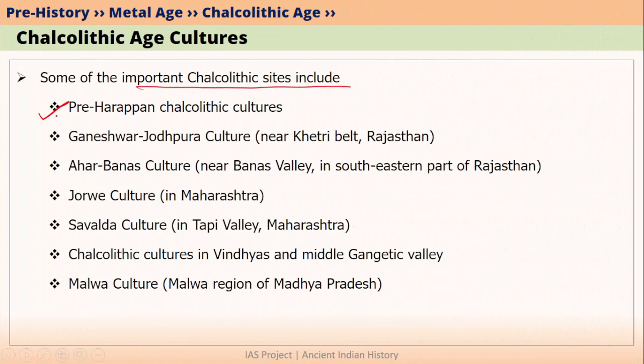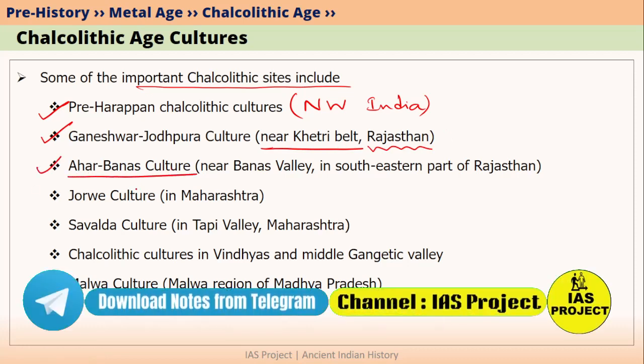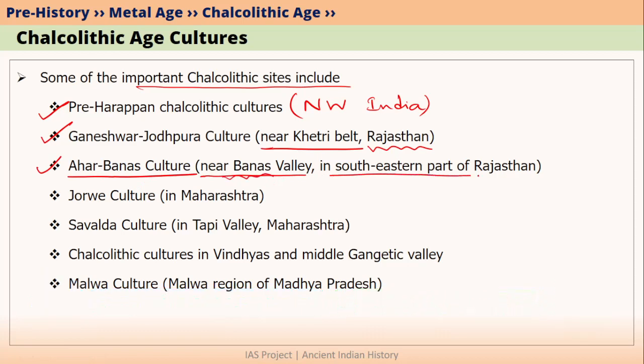The first one is pre-Harappan Chalcolithic cultures. These are mainly found in northwestern part of Indian subcontinent. Then we have Ganeshwar Jodhpura culture. Ganeshwar Jodhpura culture is located in Khetri copper belt, which is in Rajasthan, mainly northern part of Rajasthan. We also have Ahar Banas culture, which developed near Banas Valley and valleys of its tributaries. And this culture is mainly in southeastern part of Rajasthan.